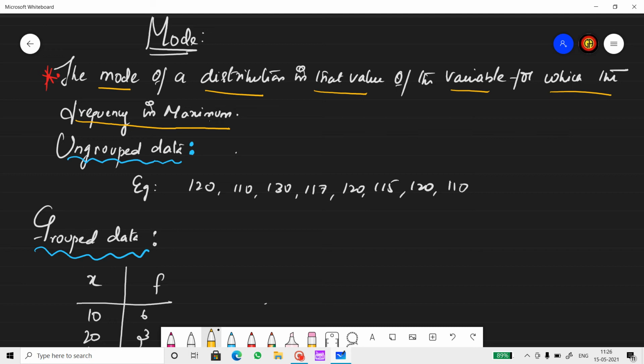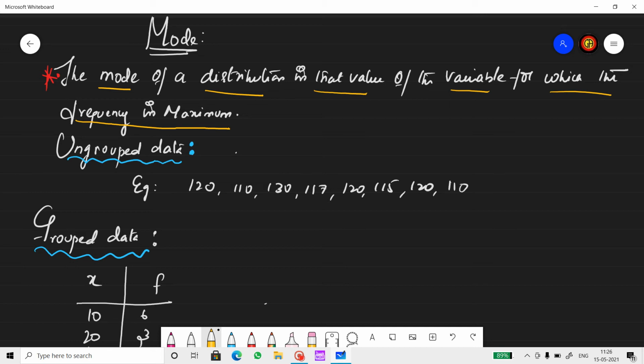While explaining mean and median, I divided the sums into 3 types: ungrouped or raw data, or individual value data; grouped data or discrete data where you have X and F given; and class interval data or continuous data.